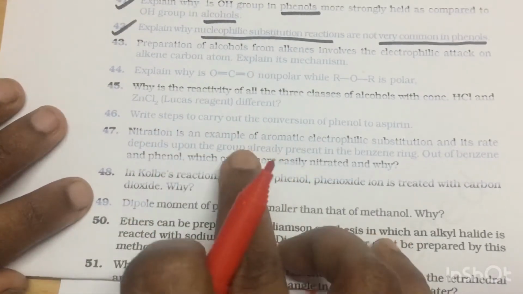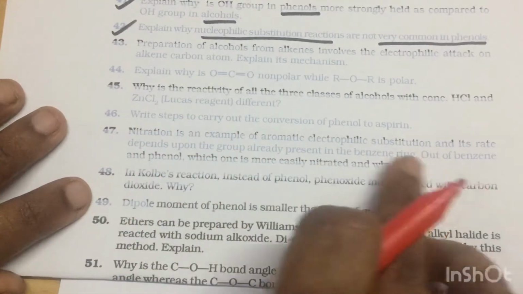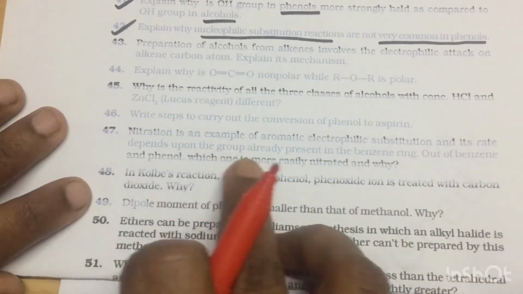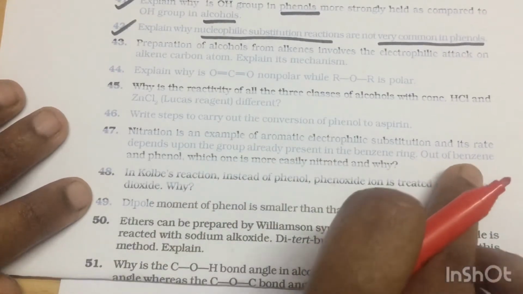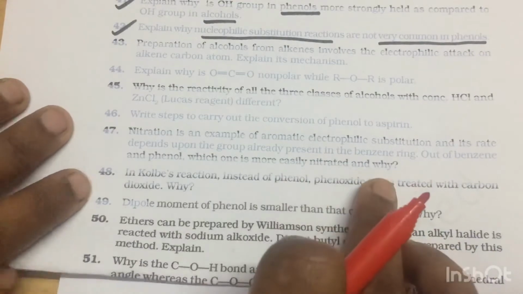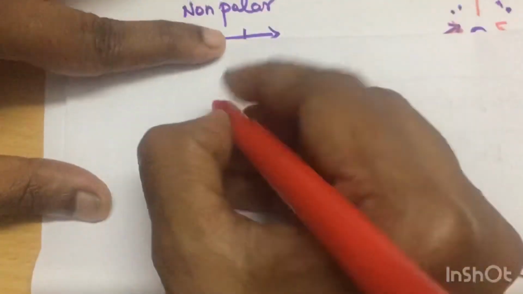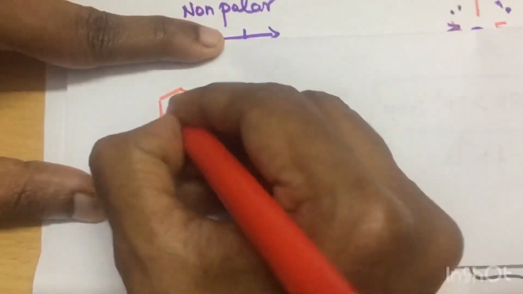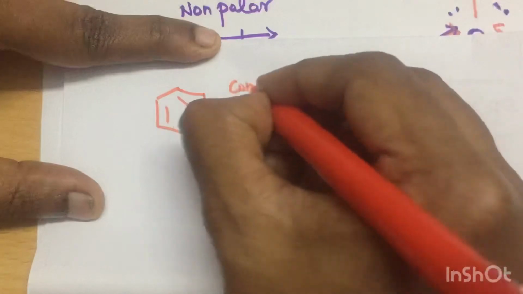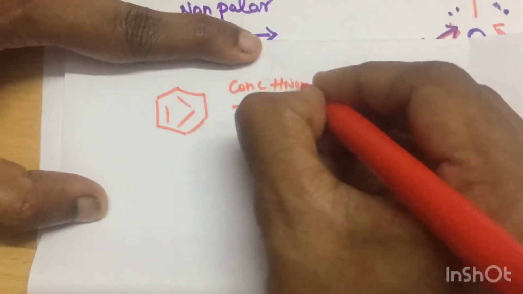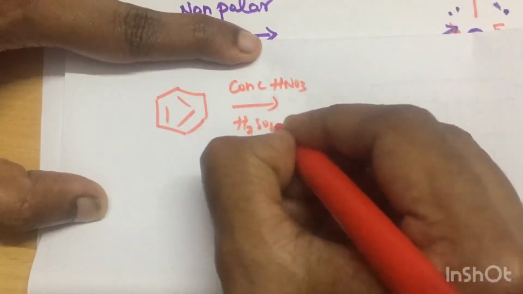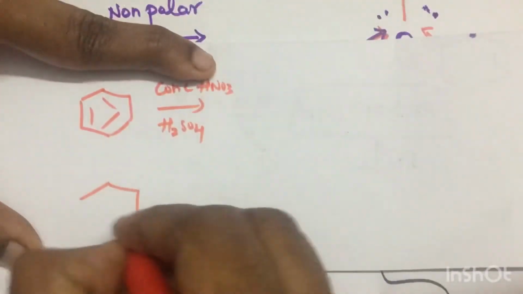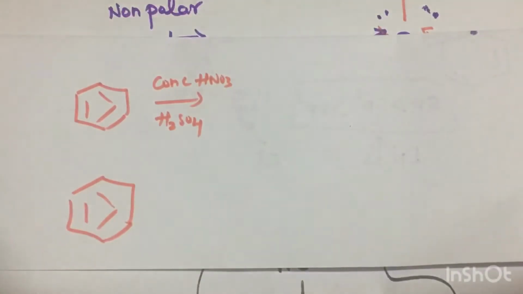nitration is an example of aromatic electrophilic substitution, and its rate depends on the group already present. So in phenol, the nitration takes place more easily than in benzene. Why? Okay, so here this is benzene, and you have to do nitration with concentrated HNO3 and H2SO4. Okay, so compared to that, phenol has an activating group.